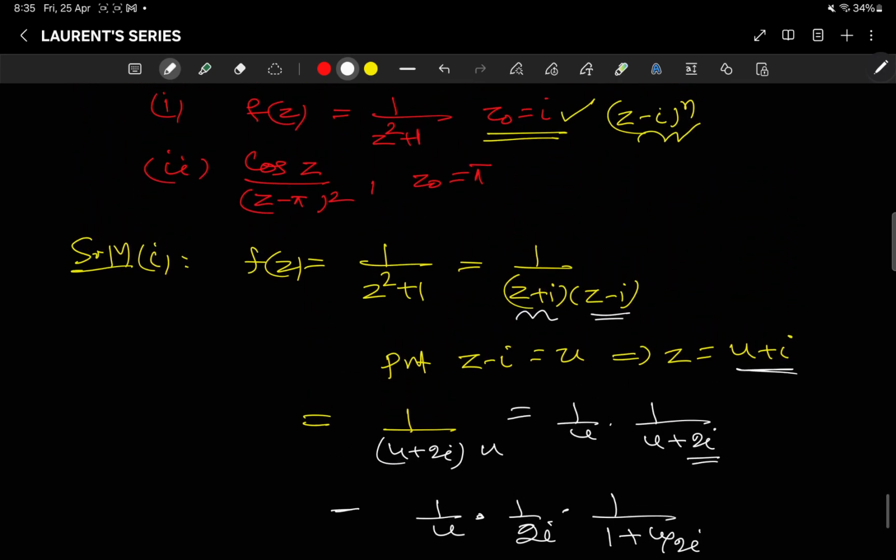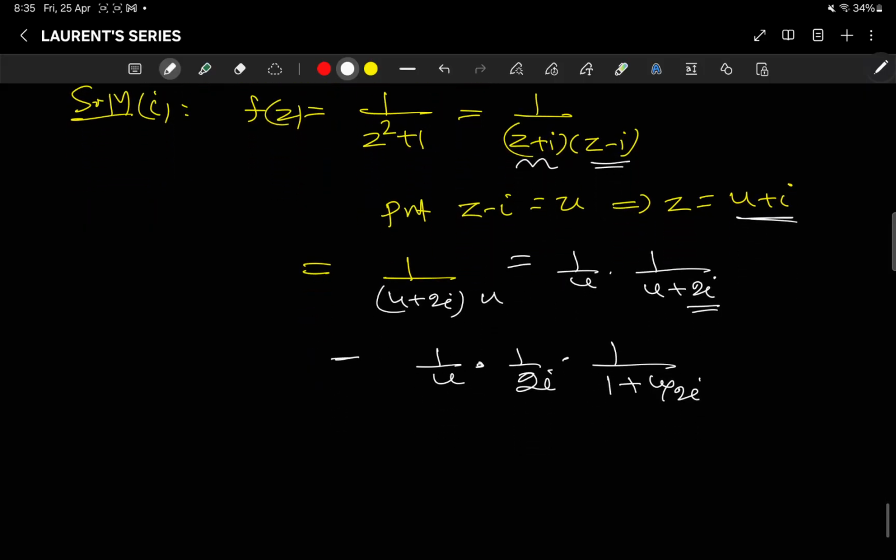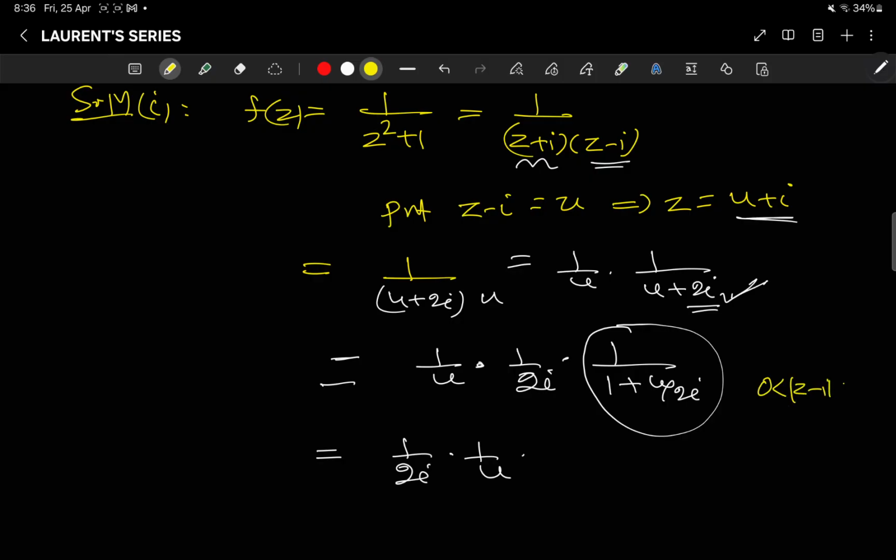So now, in the precise region of convergence, you are only asked... so we just take the constant common here, right? We just take this constant, and in one direction we will move. So this is equal to 1 by 2i times 1 by u, and here it is only one direction we will move, because it asks only for 0 less than |z minus i| less than r.